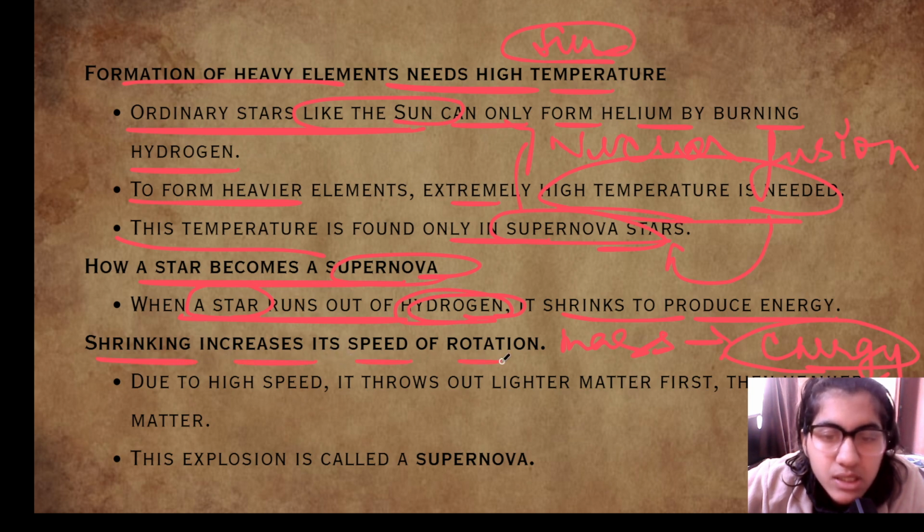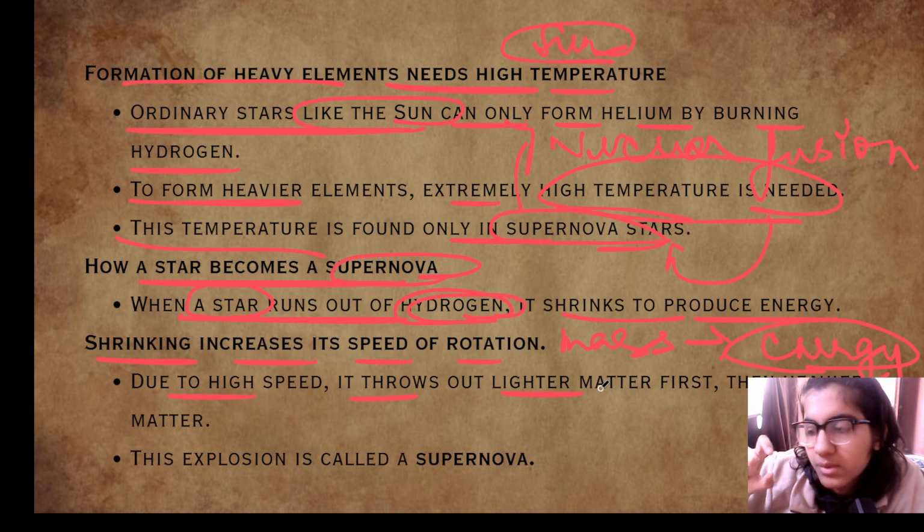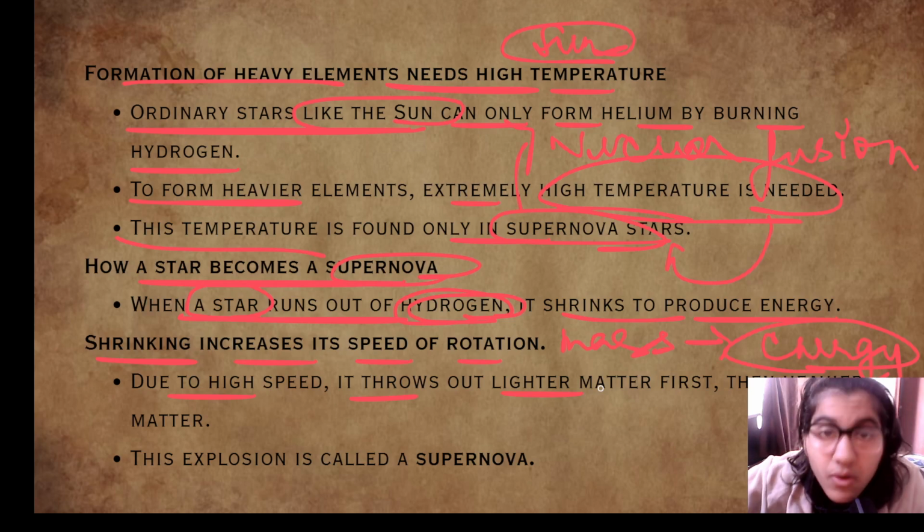Shrinking increases its speed of rotation. Due to high speed, it throws out matter. Because of the decrease in size, it starts to rotate fast. Due to high speed, it throws out lighter matter first, then heavier matter.